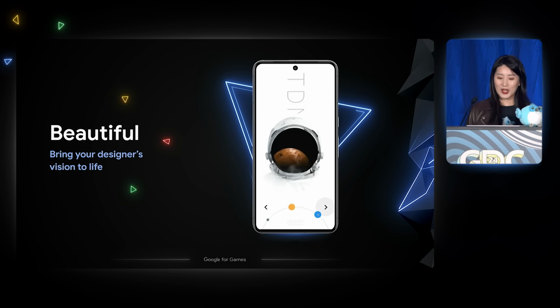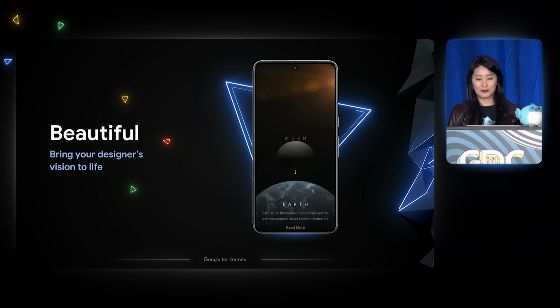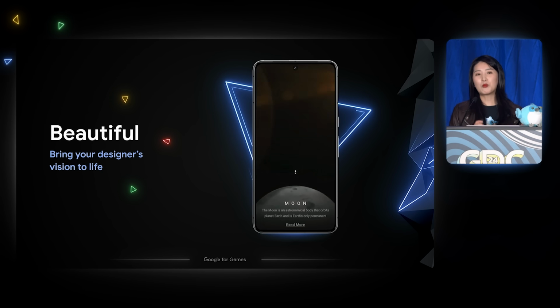Next, let's talk about beauty. Flutter provides a rich palette of tools that give you control on every pixel on the screen, so you can bring your designer's vision to life.